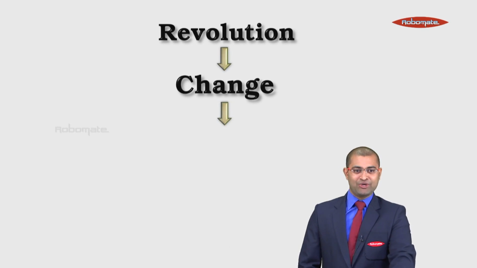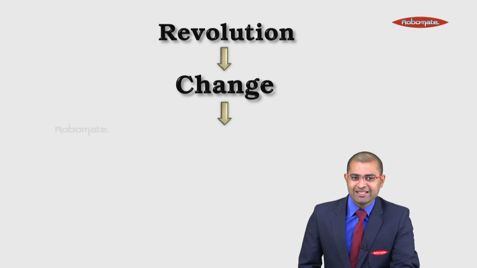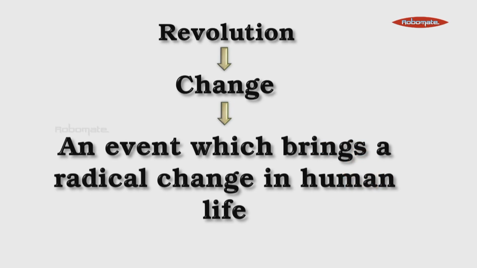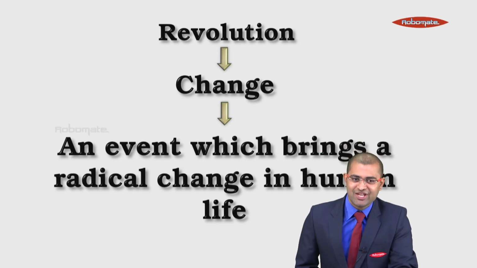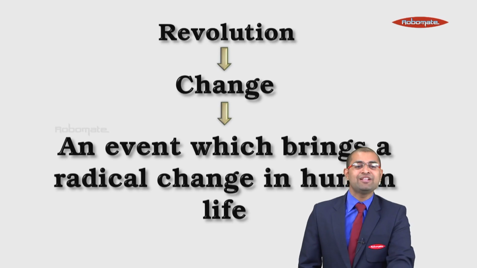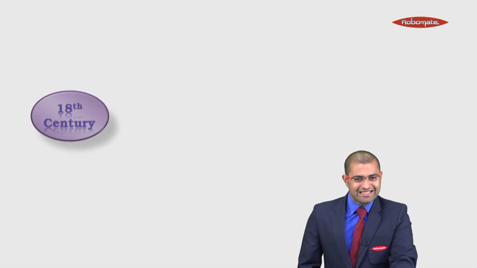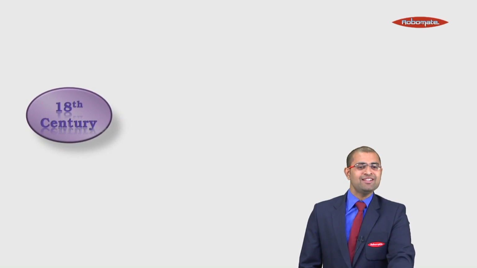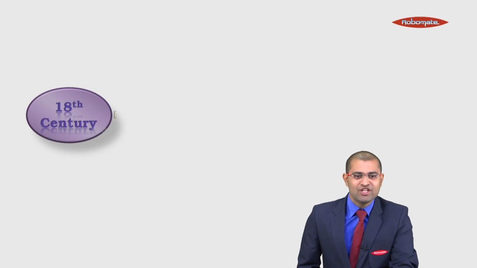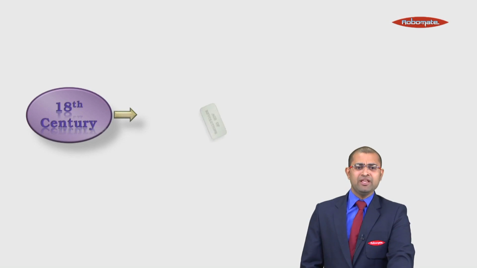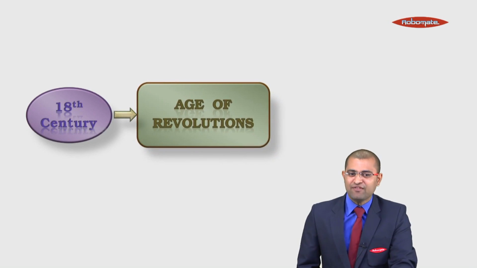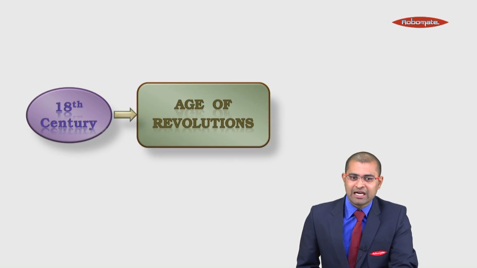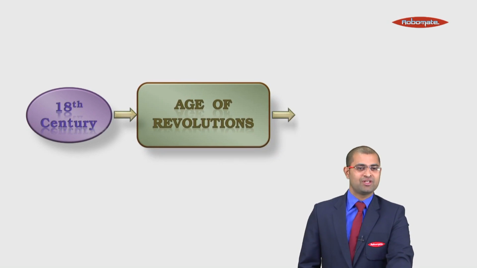But according to your textbook, it is an event which brings a radical change in human life. But in simple terms, it is nothing but a revolt against injustice. Let us understand the term revolution in a brief manner. Students, the 18th century was marked by the age of revolution. The period from 1750 to 1850 was termed the age of revolution.